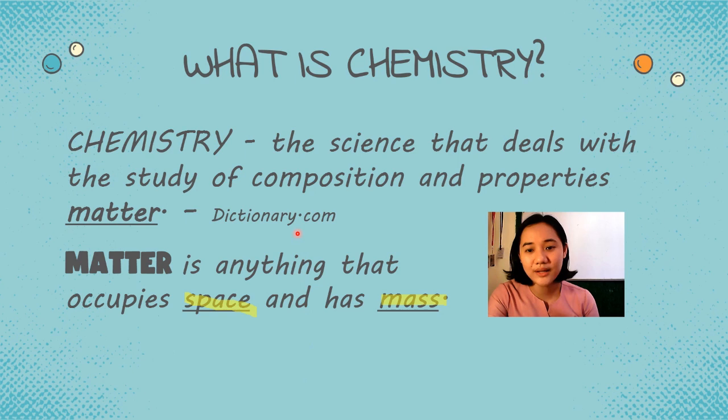Now, under chemistry, our main objective is to study the composition. When we say composition, yun yung kanyang buo, yun yung components niya. And, of course, the properties of that certain matter. So, that is all under chemistry.